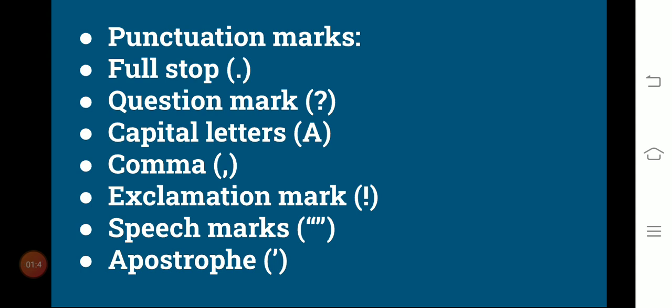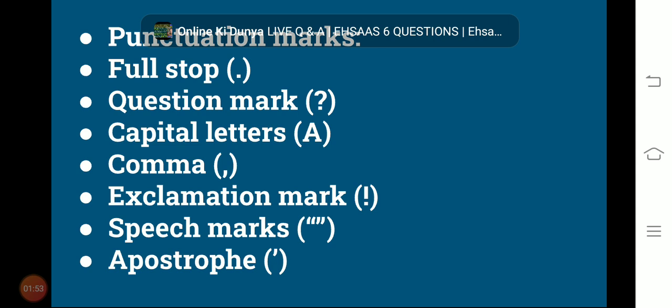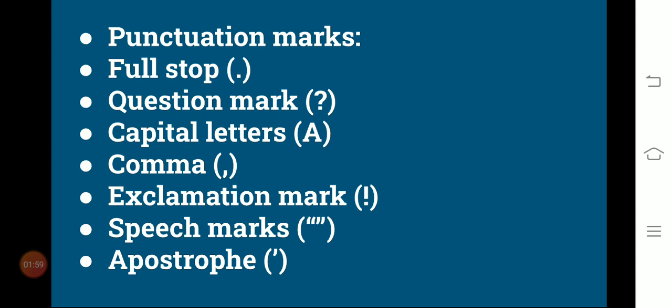The next is the comma. As I've told you, there are many uses of the comma, but the common uses are, first of all, to show a slight pause in a sentence, and it is also used to show a list of words in the sentence or in the text. Then the exclamation mark. This mark is used at the end of a sentence which shows sudden feelings or strong feelings and emotions, like hurrah. So it comes at the end of a sentence that shows sudden feelings and emotions.